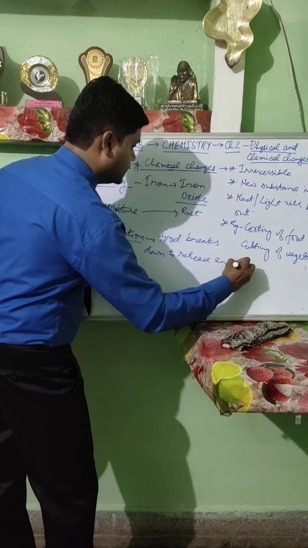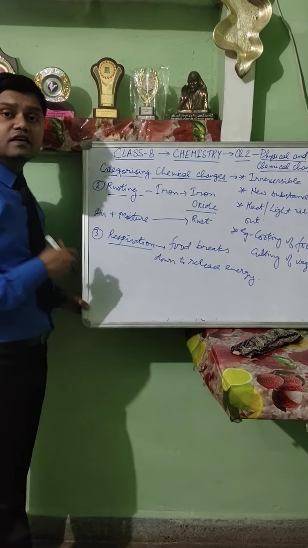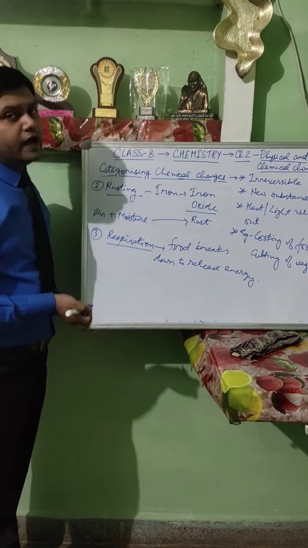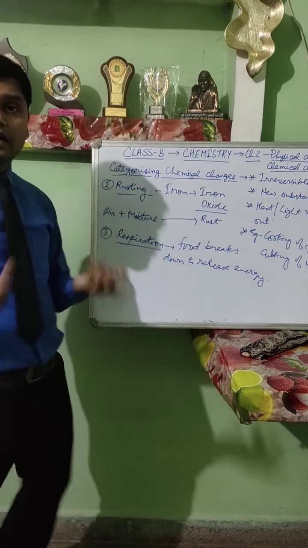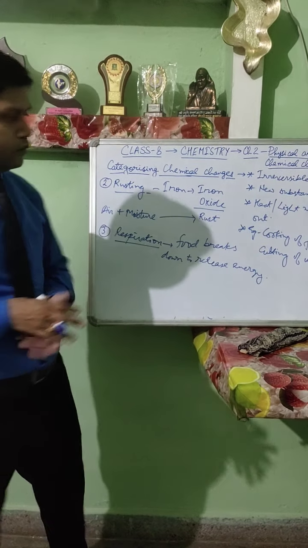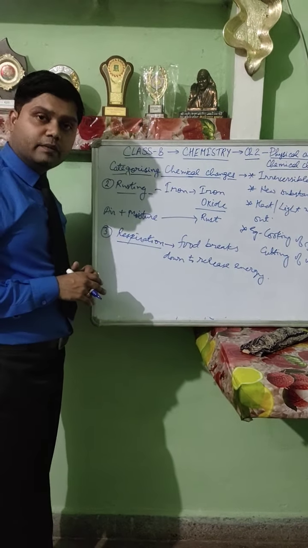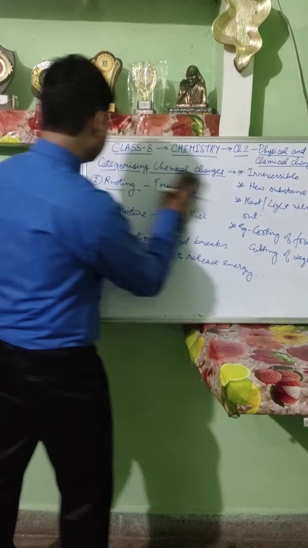What happens? Glucose is converted into carbon dioxide and water. Once the food is broken down, can it be combined to get the previous food again? No. Therefore, respiration also comes in the category of chemical changes.